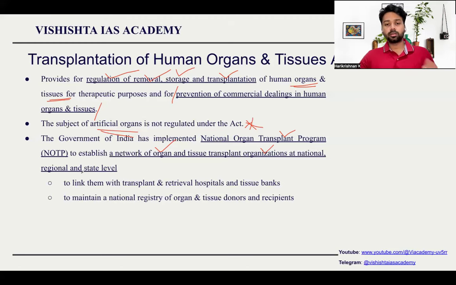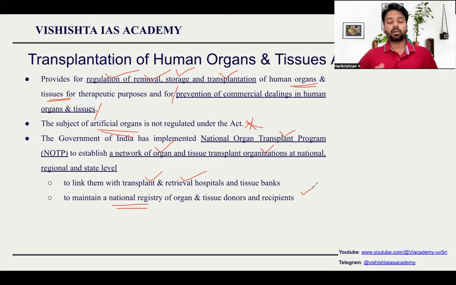And what are the other things which the National Organ Transplant Program does? It links transplant and retrieval hospitals and tissue banks, and maintains a national registry of organ donors, recipients, etc., so that there will be a proper account of everything. So what are all the most important things? First, organ donation and tissue donation cannot be a business. It will be donation only.